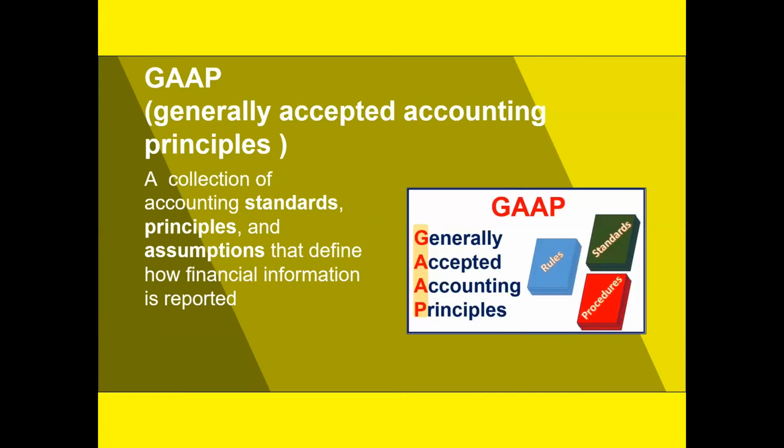So Generally Accepted Accounting Principles is simply a collection of accounting standards, principles, and assumptions that define how financial information is reported. So pretty much what I told people, GAAP is like the rule book for accounting. It tells accountants what to do, why to do it, and how to do it.